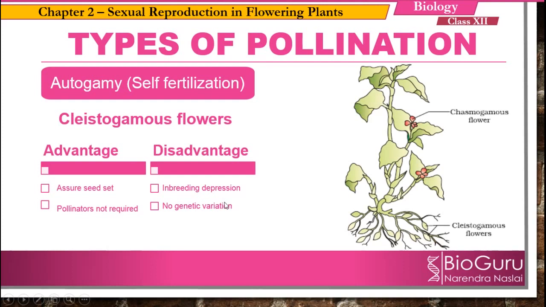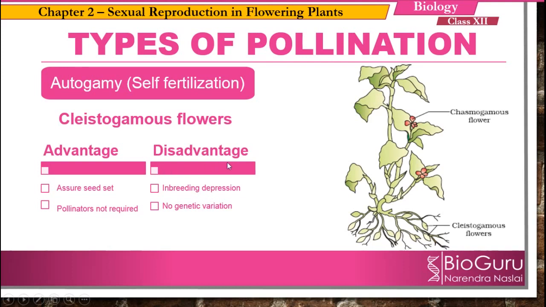If the same characters are transferred to the next generation, after a certain period of time they may not survive in that particular condition. In order to survive, they need to adapt. They may lose because of the continuous self-pollination. When there is a transfer of the same characters, in future they may not be able to adapt to the changing environment. So eventually there is a threat to their survival.